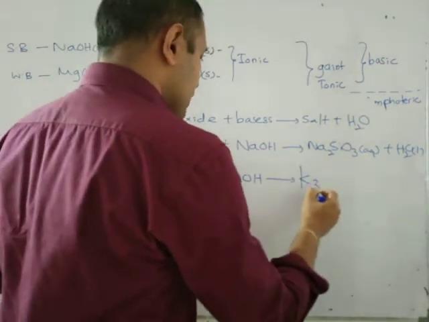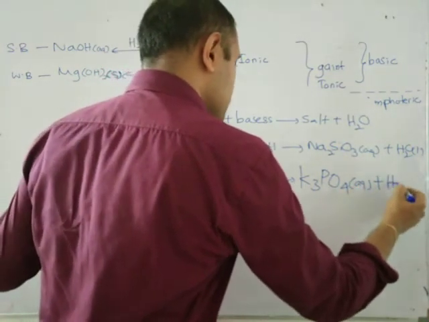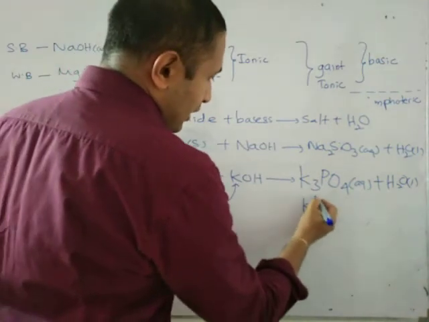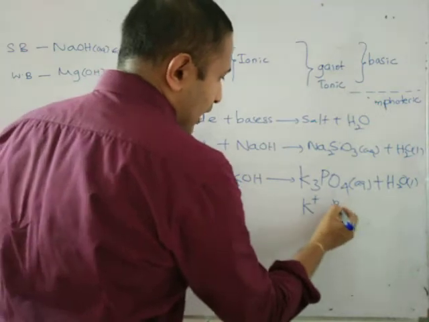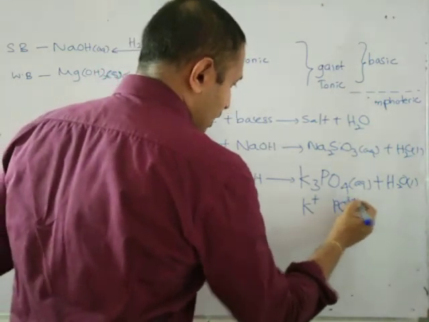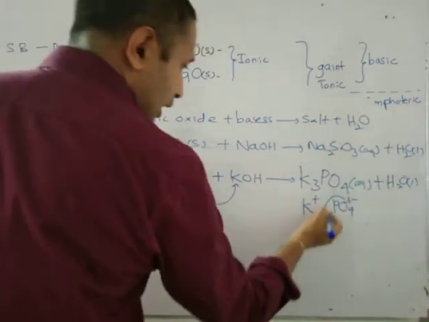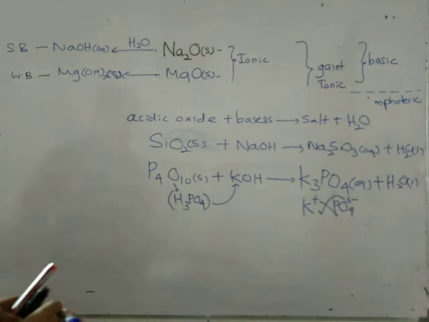So what is the product that we are getting? K3PO4 aqueous plus H2O liquid. You should know about the valencies. Potassium is in group 1, so it should form a K plus ion, and this is PO4 3 minus. They are exchanging and form K3PO4. This is P4O10.